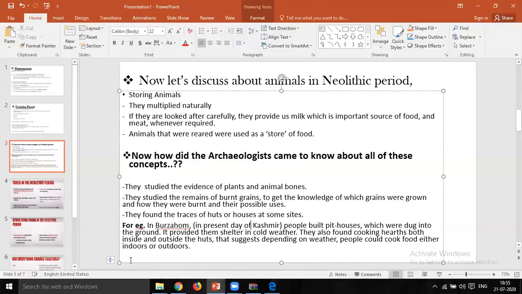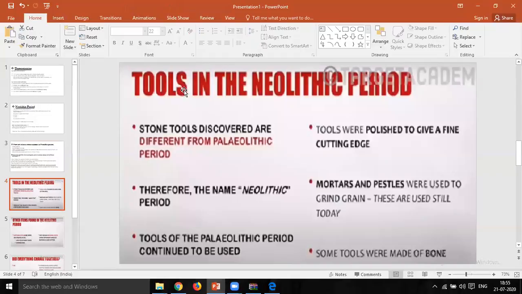For the second topic, we discussed the tools that were being used in the Neolithic period. The tools discovered in the Neolithic period were different from the Paleolithic period, and as they were different, they were termed Neolithic.